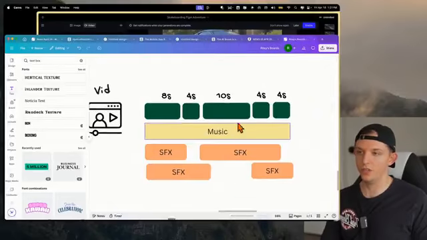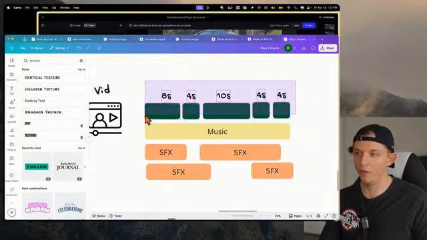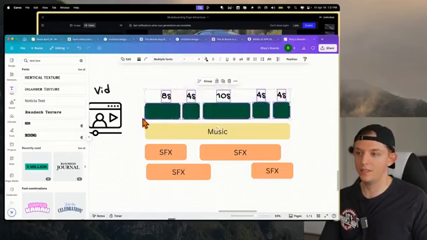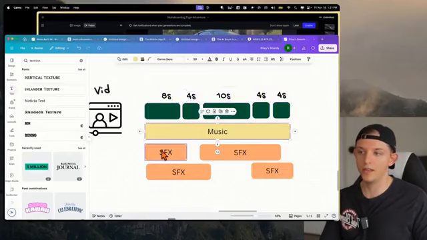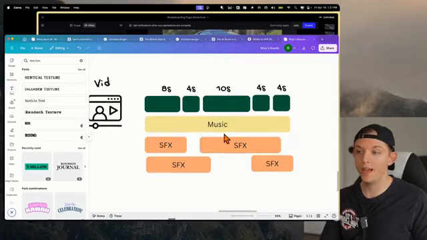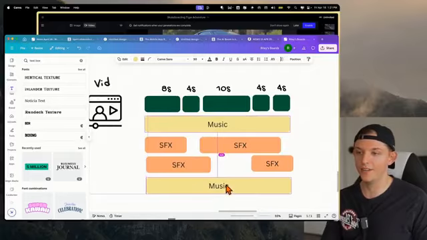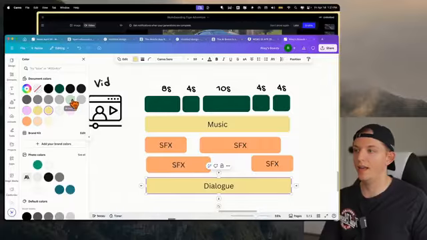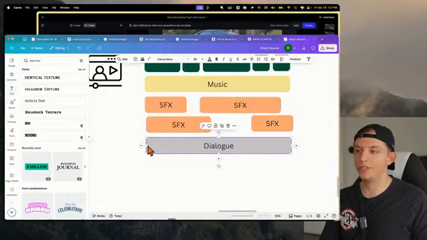A video is not just the actual video frames, right? These need to be consistent. They need to have a consistent style, but there also needs to be music and some good sound effects. And the third layer of audio is going to be dialogue. Let's say we're going to have some dialogue. And this layer right here might actually just be at the end.